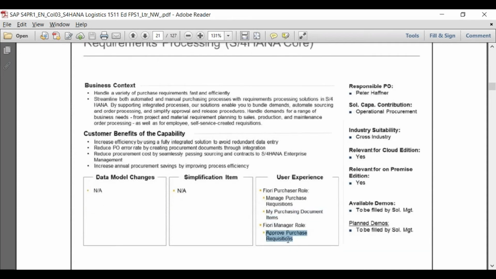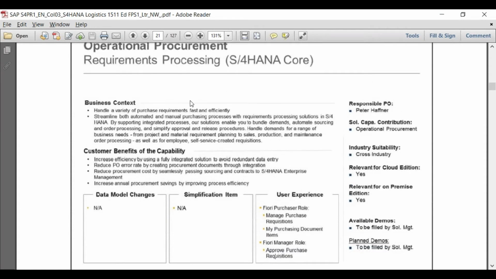With the Fiori manager role, you can approve the purchase requisitions, so that needs to be assigned to that particular role. There are two roles. One is the Fiori purchaser, who is going to raise a request, and the other is the manager, who is going to approve the purchase requisition. I think in our case I have not assigned this particular role. I don't think I was able to see the approve purchase order app because I may not have assigned this role. That is the reason it was not available to me. But if I assign this role, I can use this app to approve the purchase requisitions. So these are the new Fiori apps available from the requirement processing, purchase requisition point of view.